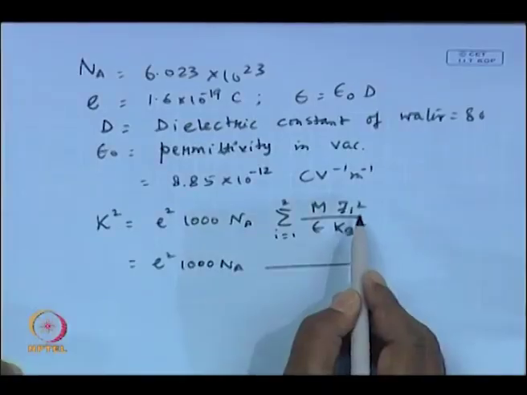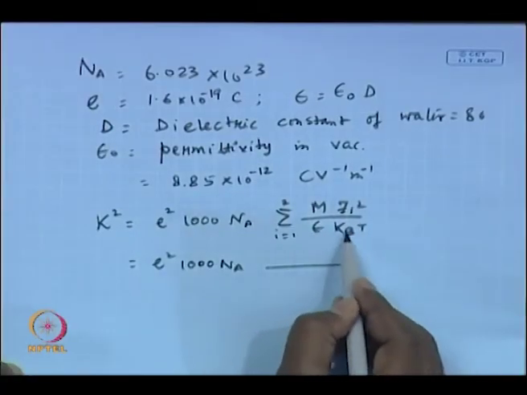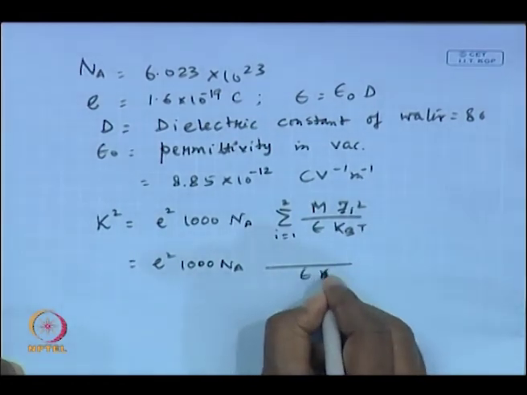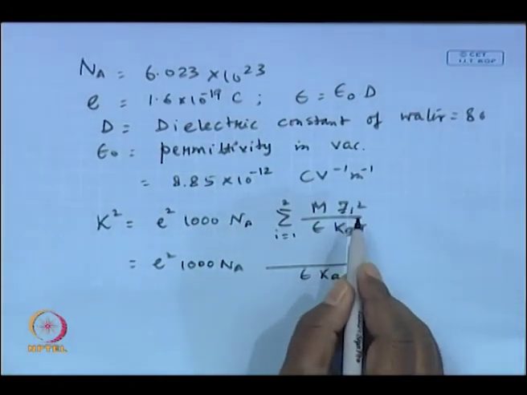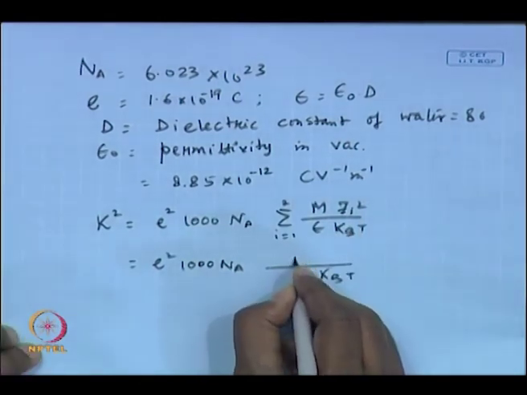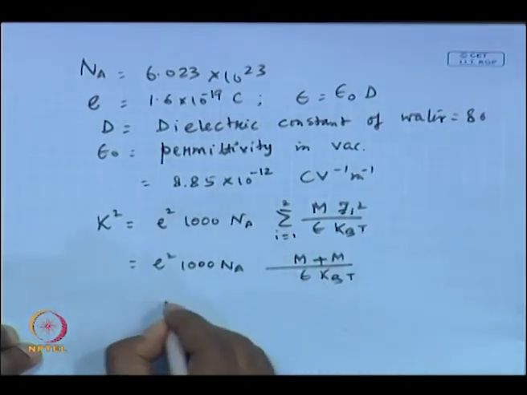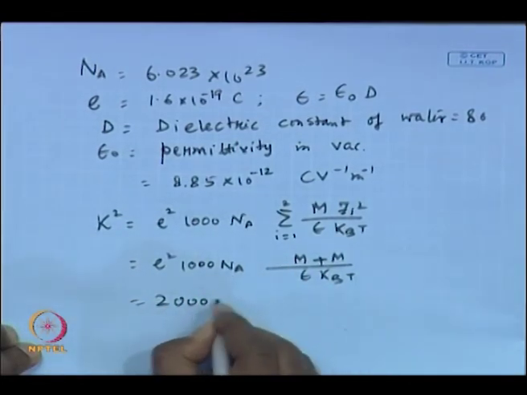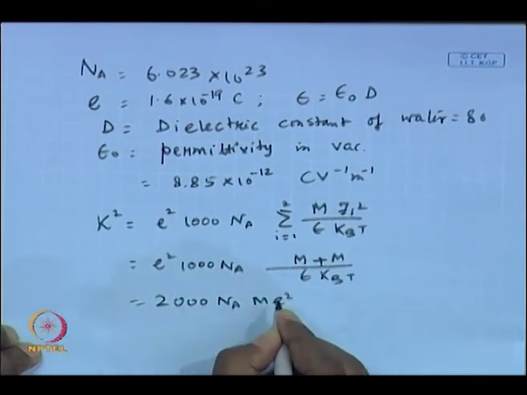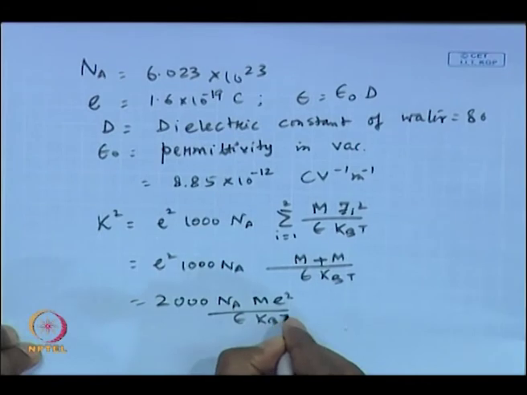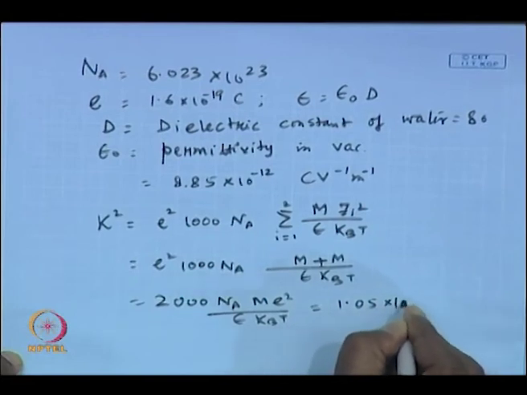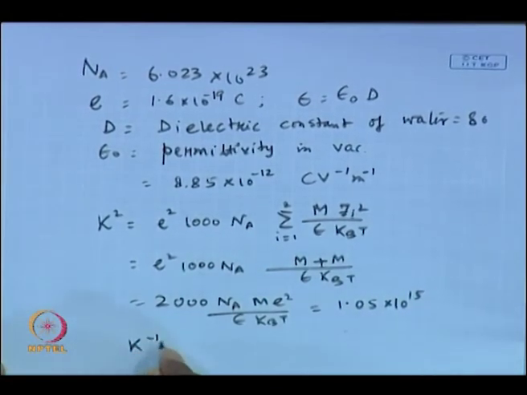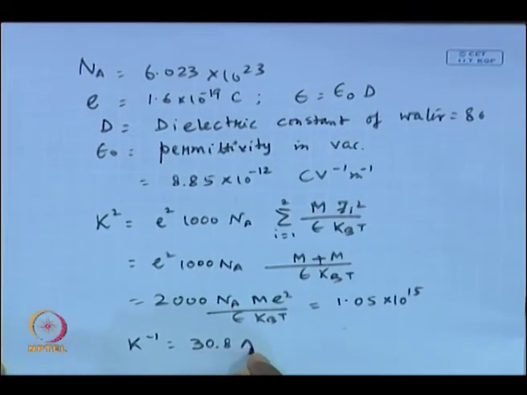Okay. Now, keeping that in mind, if you open up the summation series, epsilon kBT etc. are all constant. So, we can write it epsilon kBT. m also is a constant, does not matter. So, it is basically Zi square. So, it will be plus 1 square plus minus 1 square. So, it is 1 plus 1, 2. So, this becomes m plus m. So, this becomes 2000 Na m square over epsilon kBT. Okay. Now, if you put all the values, this turns out to be 1.05 into 10 to the power 15, and kappa inverse turns out to be 30.8 angstrom.